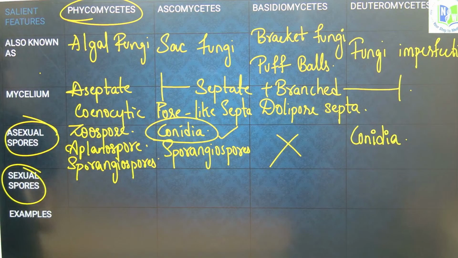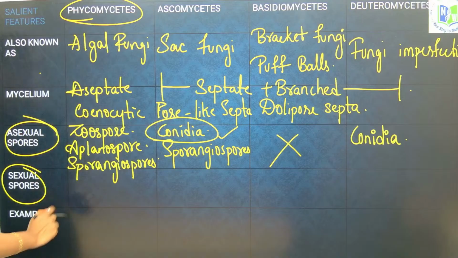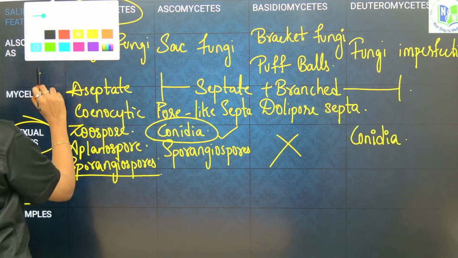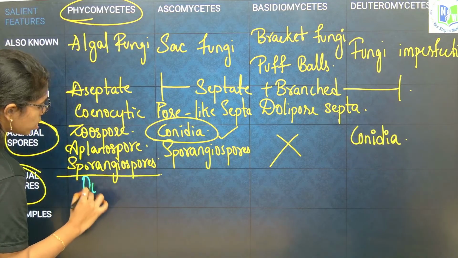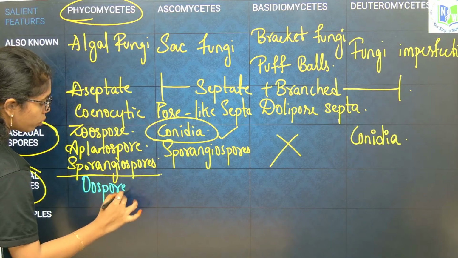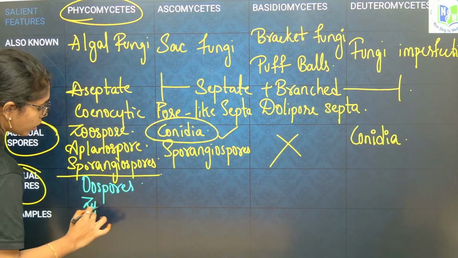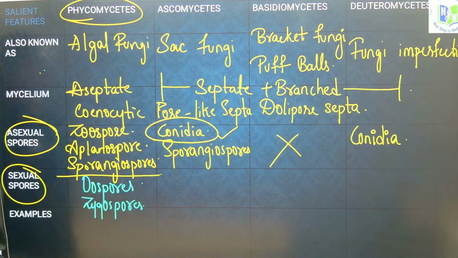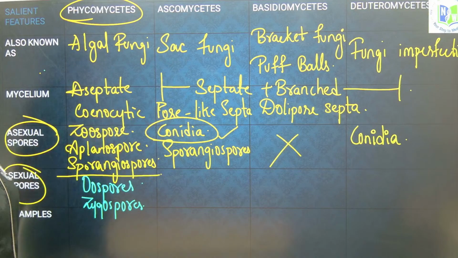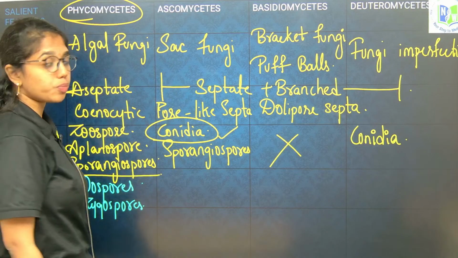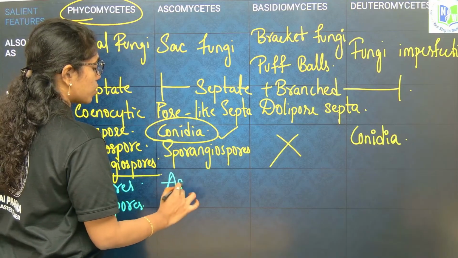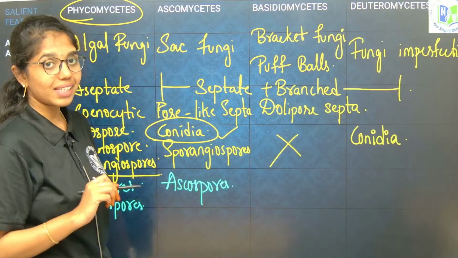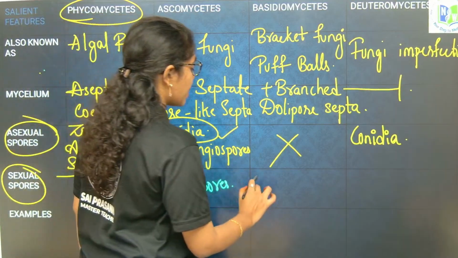Coming to the sexual spores, in Phycomycetes they include oospores of Oomycetes and zygospores of Zygomycetes. In Ascomycetes, the sexual spores include ascospores, and in Basidiomycetes, sexual spores include basidiospores.